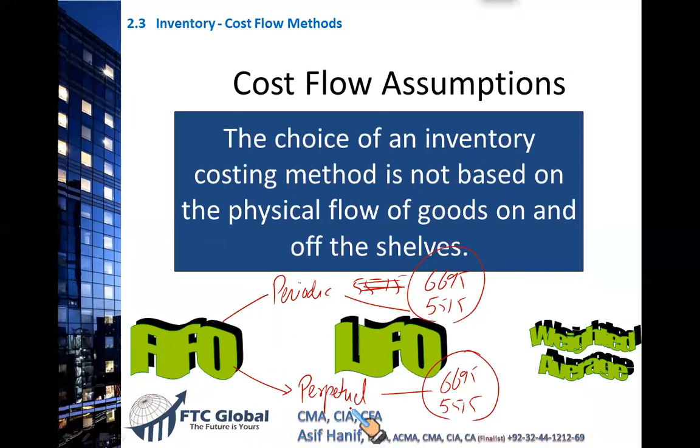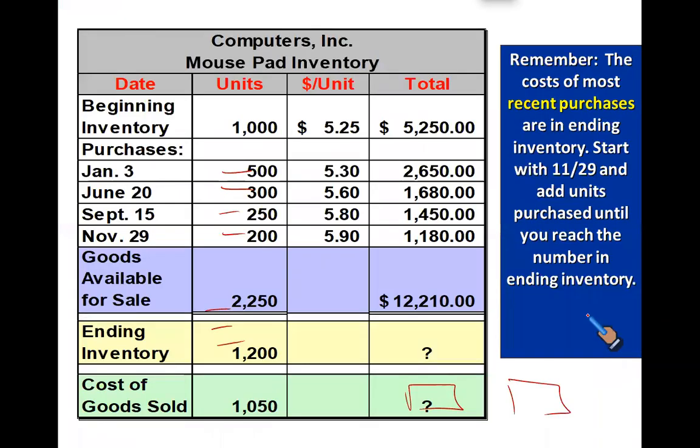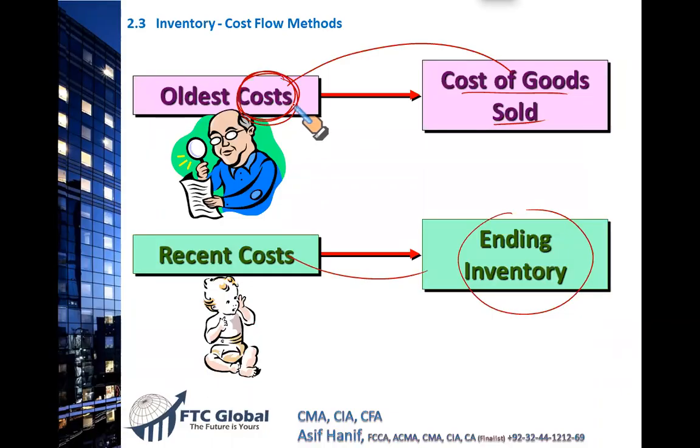So today we'll be doing periodic FIFO, periodic LIFO, periodic weighted average, and tomorrow, inshallah, we'll touch some questions involving perpetual for the sake of a comparison, so you can see why these two methods are different. So we learned that under first in, first out, oldest costs are charged to CGS and recent costs are taken in the ending inventory. Remember, these are the costs that flow, cost flow. That's why it's called cost flow, not the physical goods.